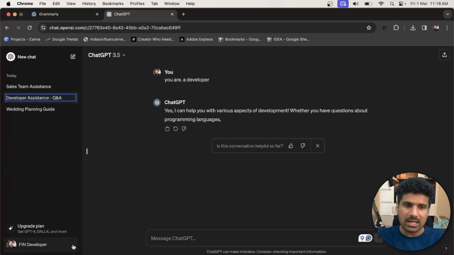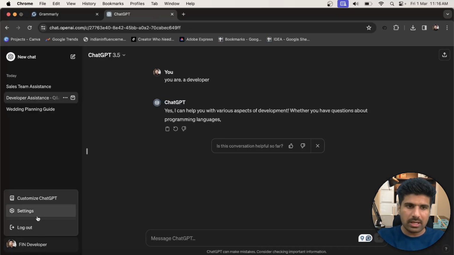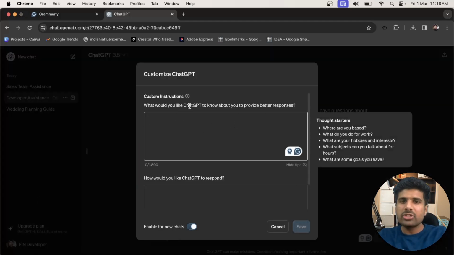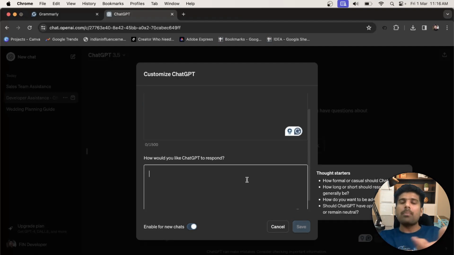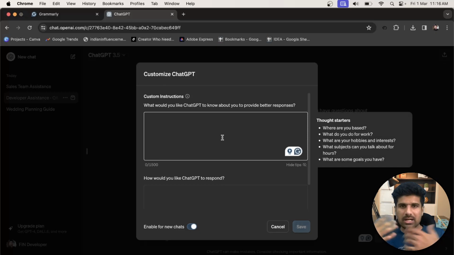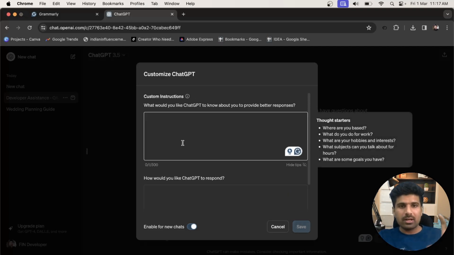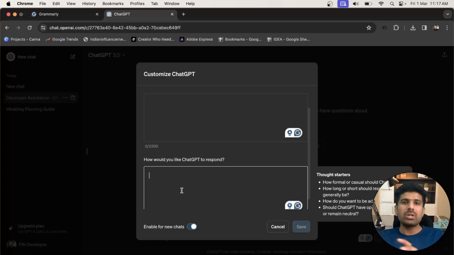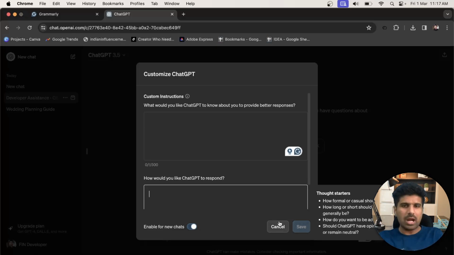You can also do the same setting from here as well. For example, you can click here, Customize ChatGPT. What would you like ChatGPT to know about you to provide better responses? So these are something which sit above the threading part. It means you can write down a context here, so that every time you ask any particular question, ChatGPT knows all this basic information about you. And here it already gives you an output formatter, or you can say how to respond. In that way ChatGPT knows that you have this particular context and you want your response in that particular way. So this is the upper layer of the prompt, and you can always try all those things.